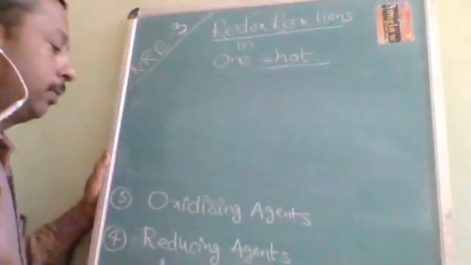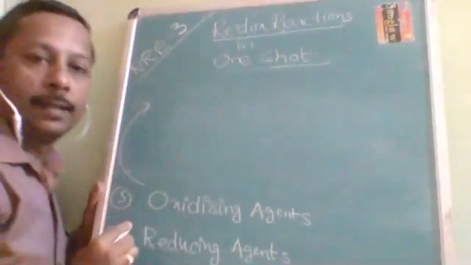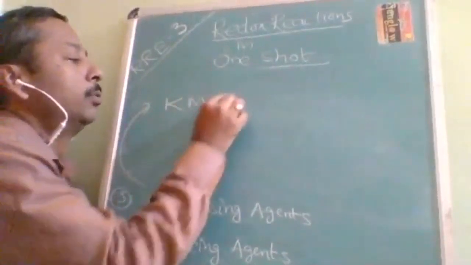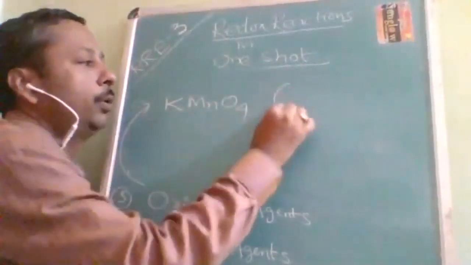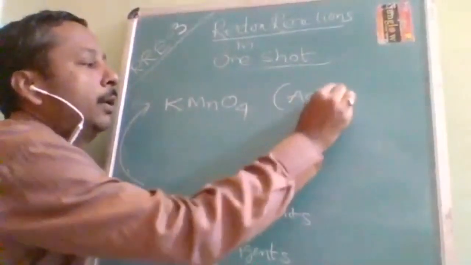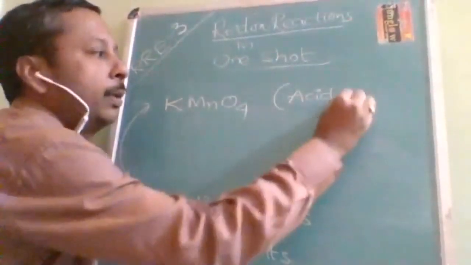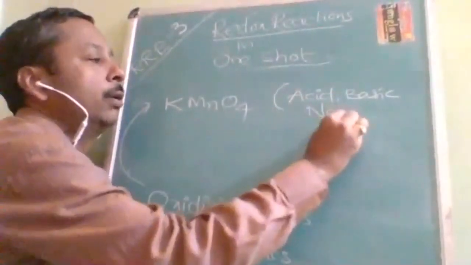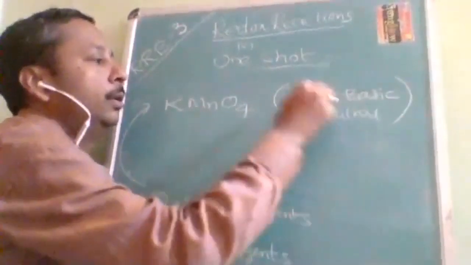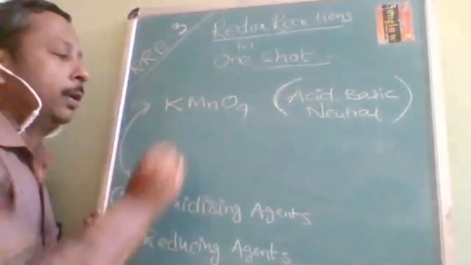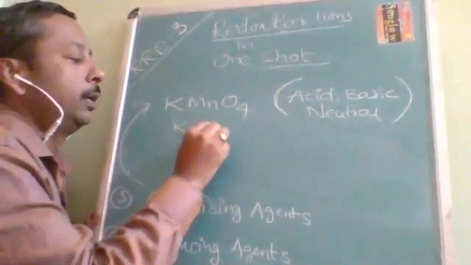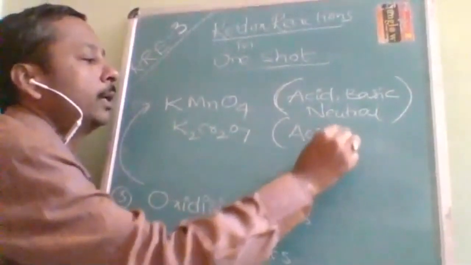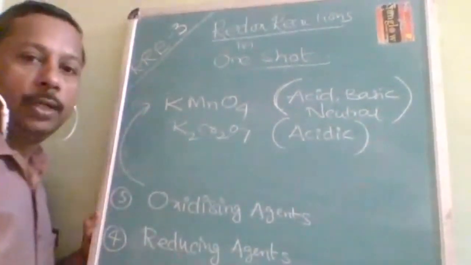Okay. Now oxidation and reduction misconceptions, I think understood. Now oxidizing agents. Okay. There are certain proper oxidizing agents like KMnO4. It is the most important oxidizing agent. The beauty of this is it can act as an oxidizing agent in acidic medium, it can act as an oxidizing agent in basic medium, and it can also act as an oxidizing agent in neutral medium. Okay. And the next one, most useful, is K2Cr2O7. But the problem with this is it can act as an oxidizing agent only in acidic medium.